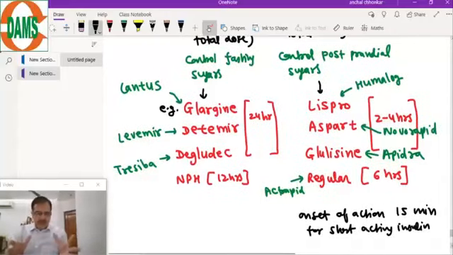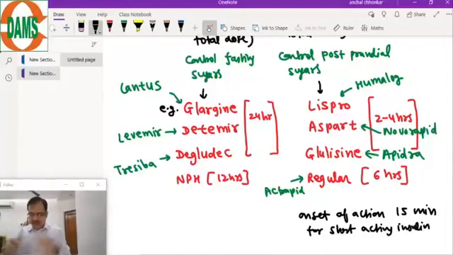Mixtard is actually a combination of short acting and long acting insulin, short acting combined with NPH. So these are the combinations.